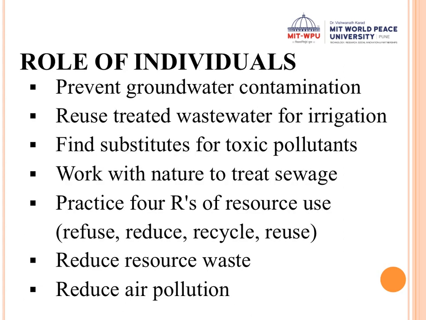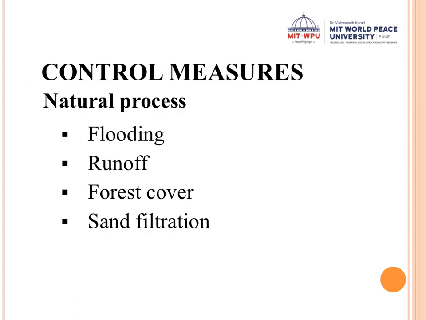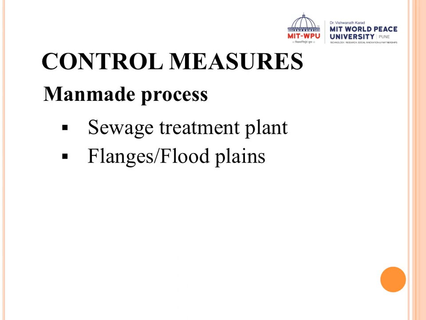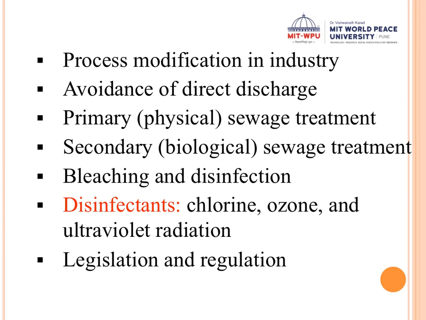Now what is the role of individuals and what are the control measures for water pollution? It is very simple, so I leave it to you. You can write about this, but I have jotted down a few points like flooding, runoff, forest cover, sand filtration, sewage treatment plants, and floodplains. All of this is used to check water pollution. Now, obviously this list is not complete. This control measures topic is very simple, and therefore I want you to think about innovative control measures for water pollution. Is that clear?